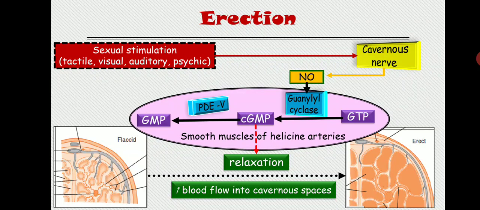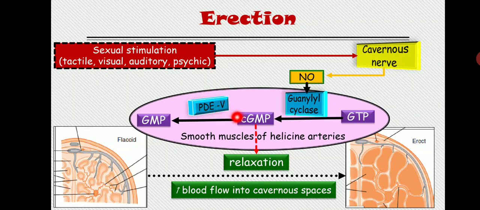So the person who faces erectile dysfunction, the person who cannot make the penis erect, if we give an inhibitor of this enzyme, see, phosphodiesterase 5 is the enzyme, the phosphodiesterase 5 inhibitor will inhibit this enzyme.